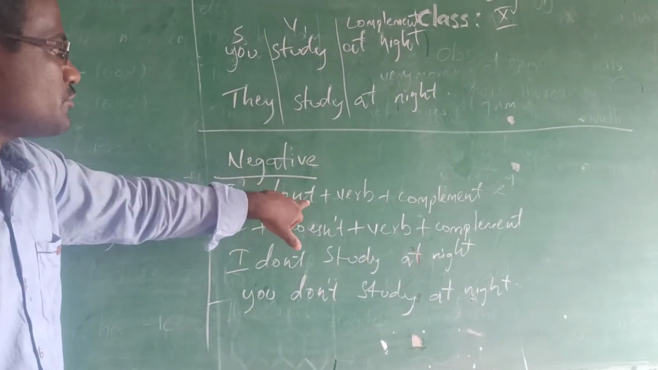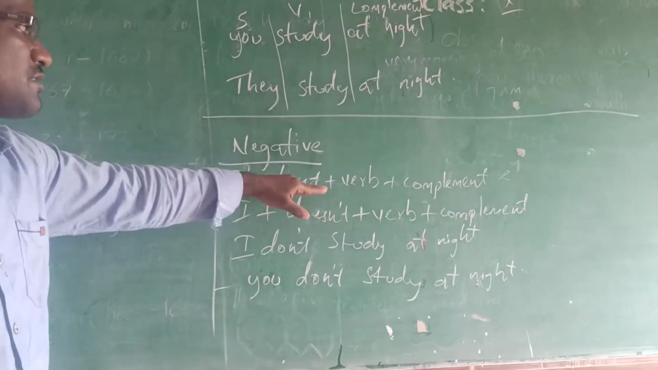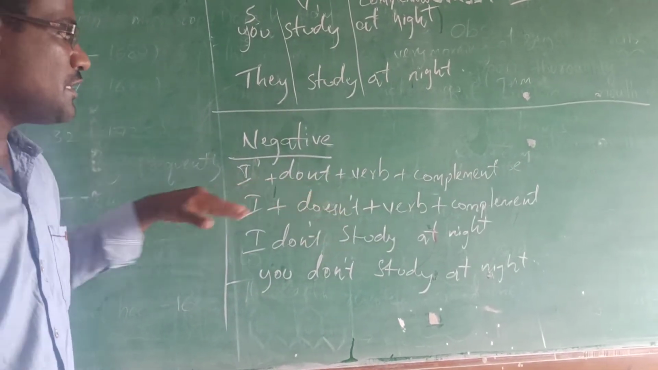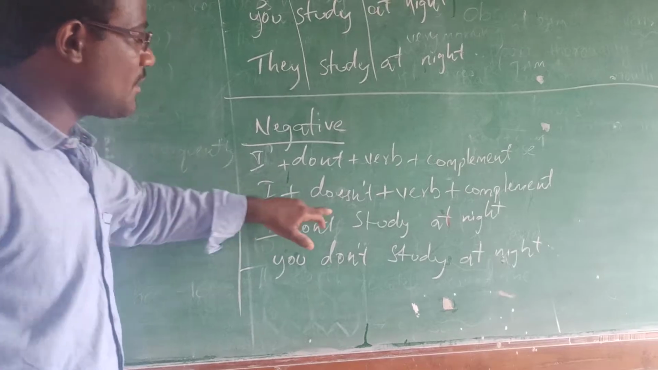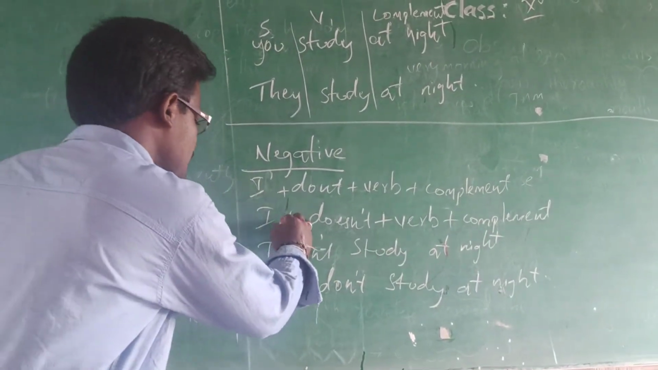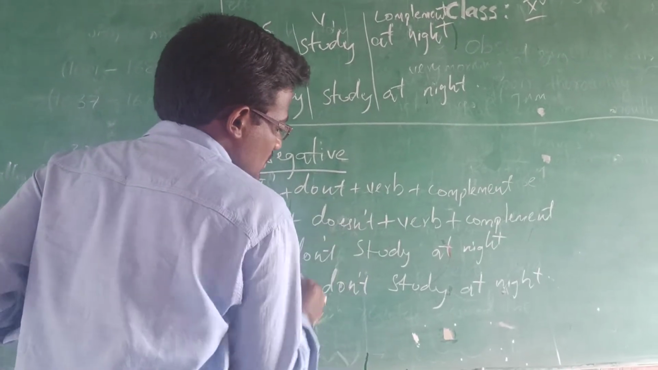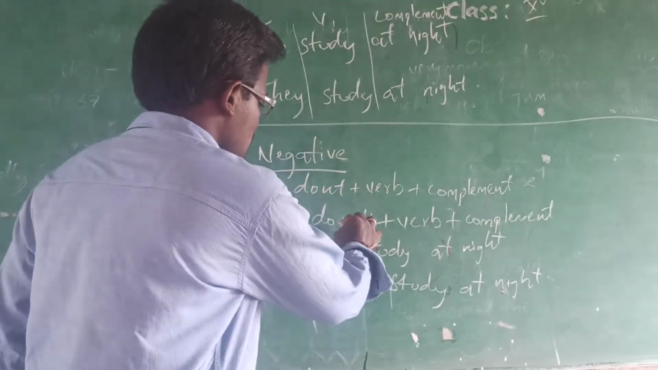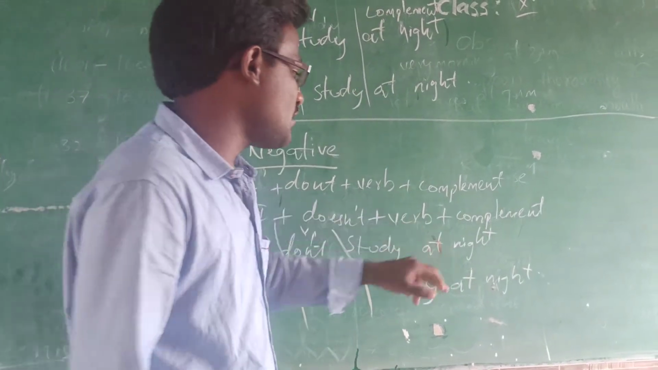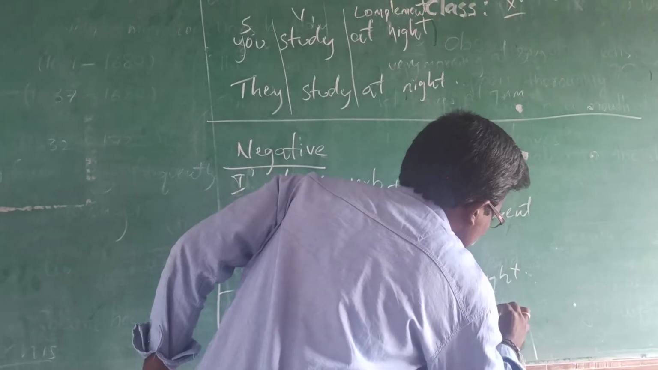And then the negative one. Here, I plus don't plus verb plus complement, and for the es form, he plus does not plus verb plus complement. Here I and you come under what? Don't and does not, and these come under verb forms, and study at night as usual comes under complements.